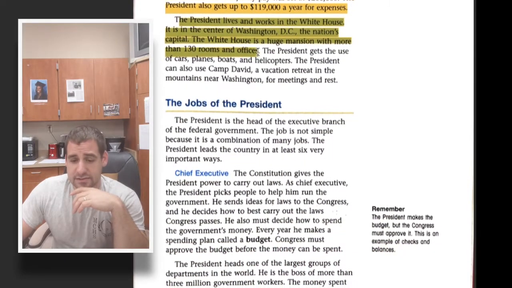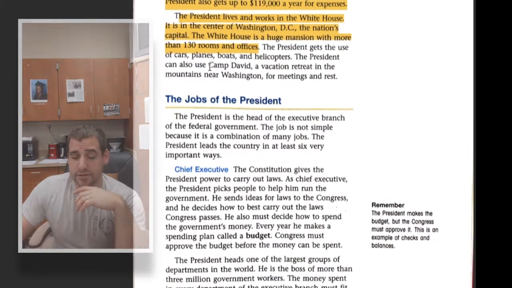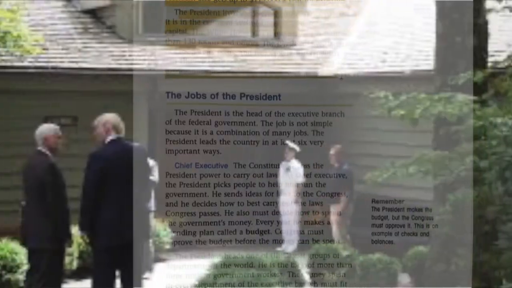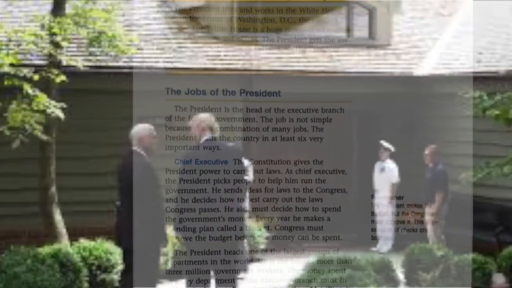He also gets access to a place called Camp David, which is a vacation retreat. It's kind of like a secret hideout for the president to go when they need to get away from things and take a little bit of a break and chill.